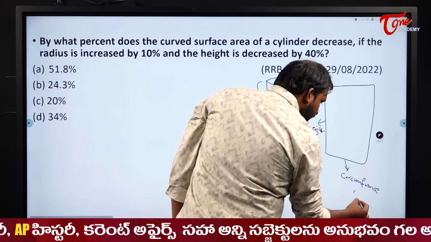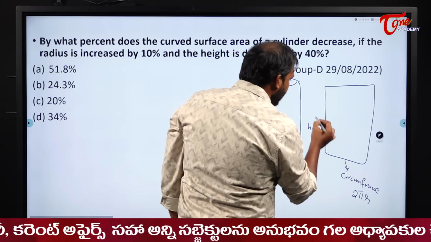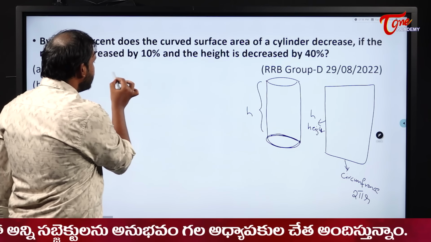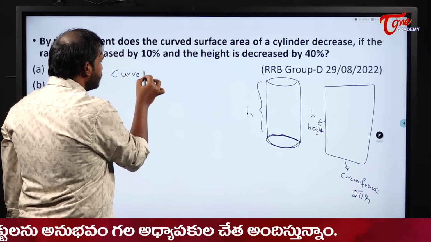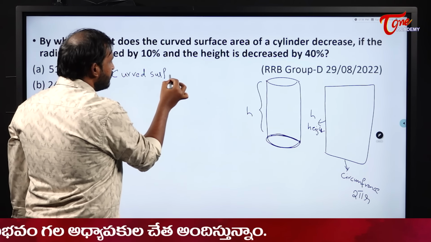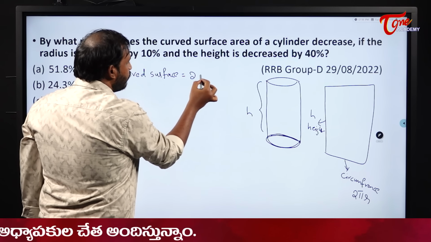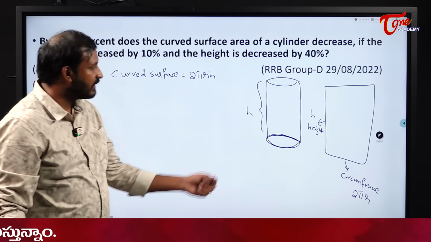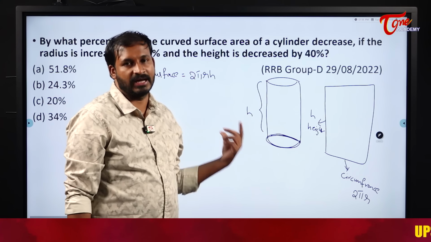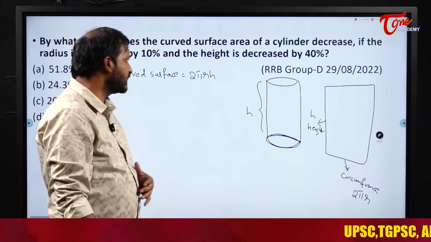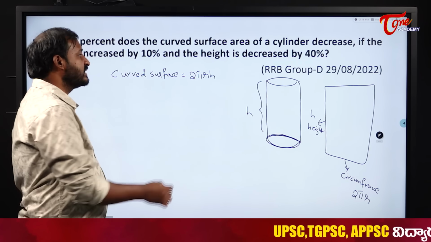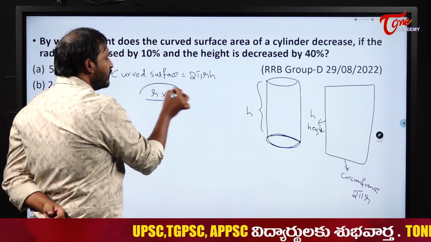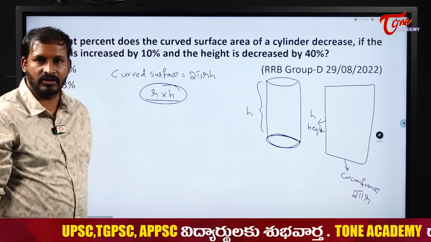Circumference of a circle formula is what? 2 pi r, and height is h. So what is the curved surface area of a cylinder? Curved surface area. What will be the formula? 2 pi r h. The formula is 2 pi r h. The curved surface area of a cylinder is 2 pi r h. Okay, sir. That means my curved surface area depends on what? Both r and h, right? R into h. Anyway, 2 pi is constant, so we need not worry about that one.